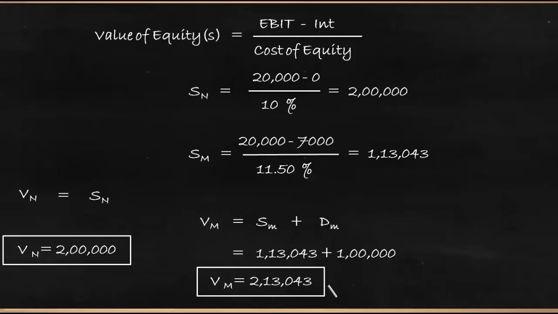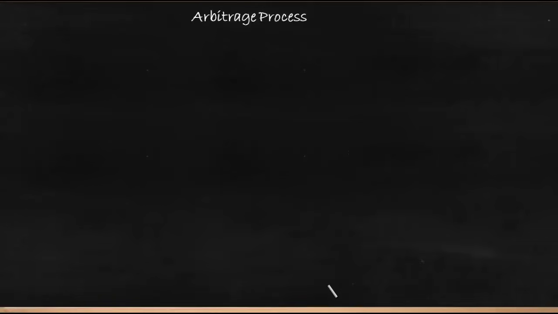Now this is what is argued in the approach: if the value of a levered firm is high because of the capital structure, there is nothing like that, because it can come down, and the value of the unlevered firm can also go up because of an arbitrage process. So let us understand the arbitrage process. M is a levered company. Let's say you are holding 10% shares in M, the levered company.